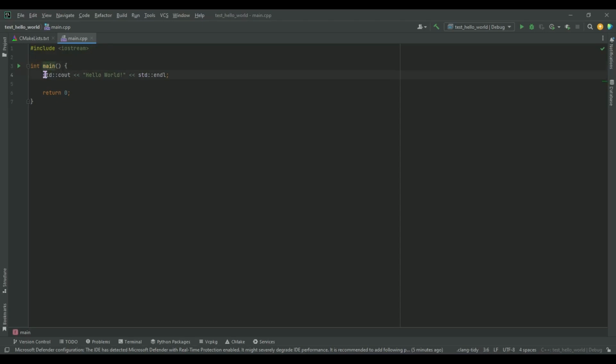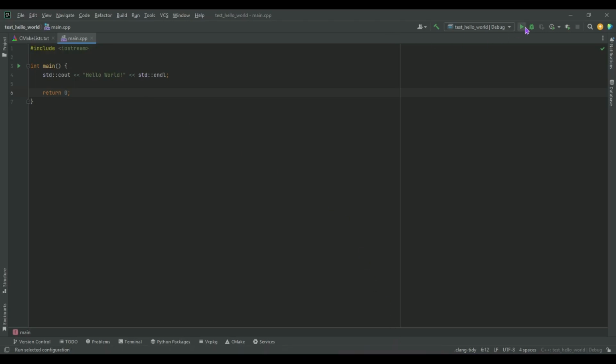This line uses the std::cout object to print the string Hello World to the console. The std::endl is used to insert a new line after printing. This line signifies the end of the main function. It returns the integer value 0 to indicate that the program executed successfully.